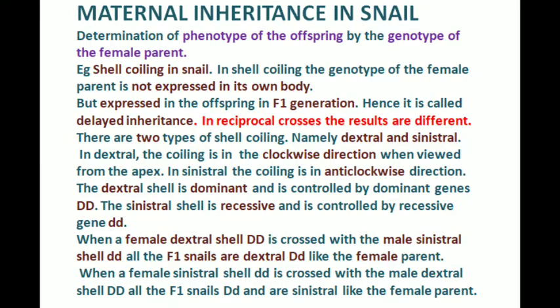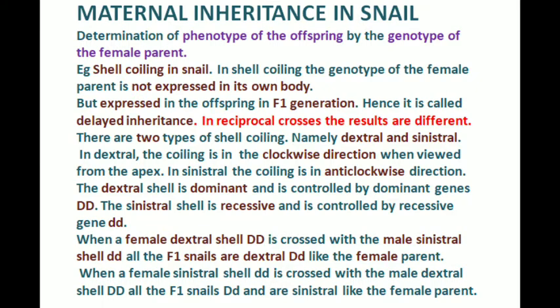In reciprocal crosses, the results are different. There are two types of shell coiling in Limnaea, namely dextral and sinistral. In dextral shell coiling, the coiling is in a clockwise direction when viewed from the apex of the snail. In sinistral, the shell coiling is in an anti-clockwise direction. The dextral shell is dominant and the sinistral shell is recessive.